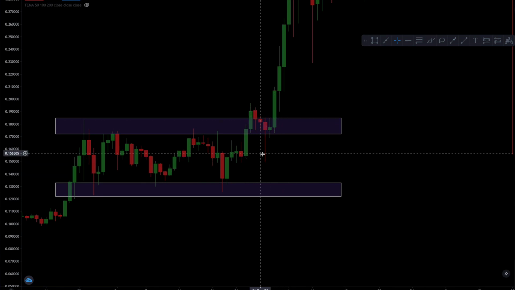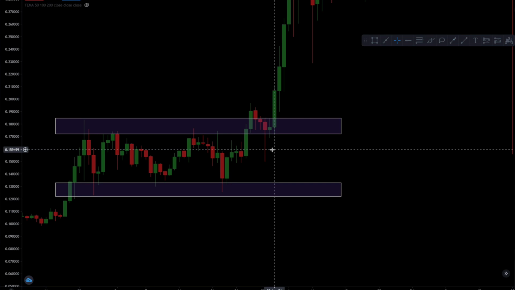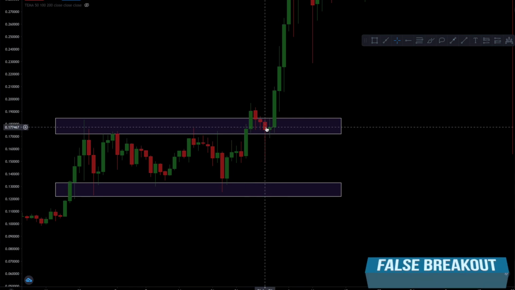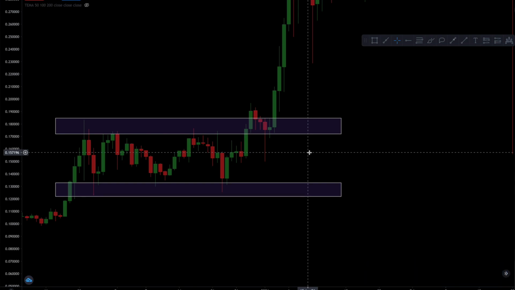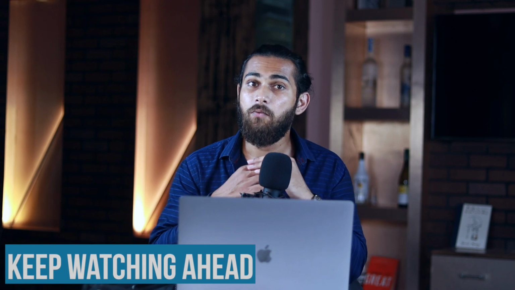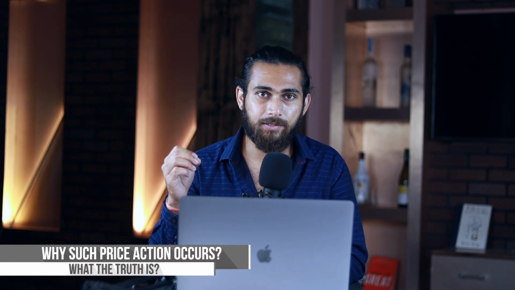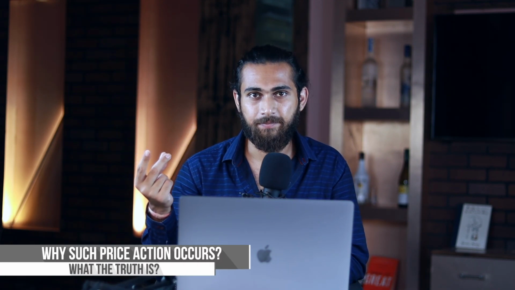This is a breakout that failed to play out, and it is what we know as a false breakout. Traders have many ways to justify this, and they have varied opinions on such false breakouts, but keep watching ahead to know why such price action occurs and what the truth is.